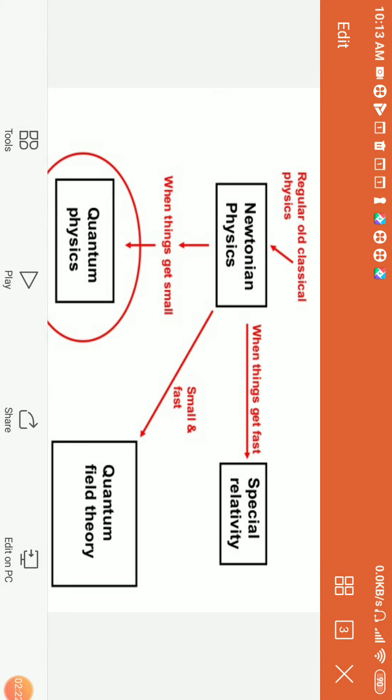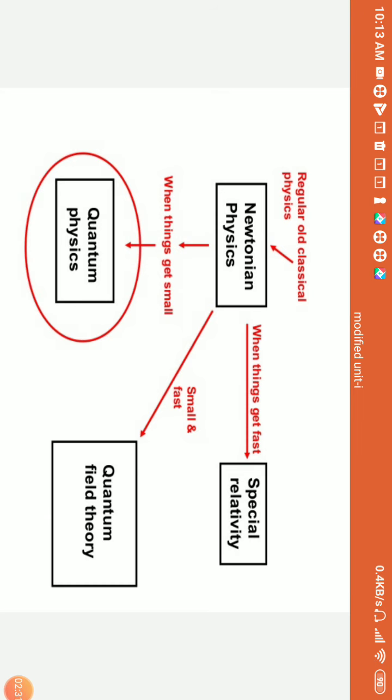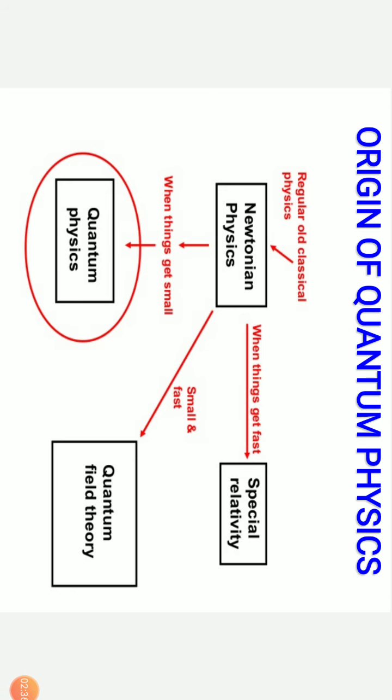Now from Newtonian physics, in relation to special relativity, we got quantum physics. Why? Because we are dealing with quantum mechanics at atomic and subatomic levels. At a normal macro level, Newtonian mechanics explains a whole lot of theories and applications.